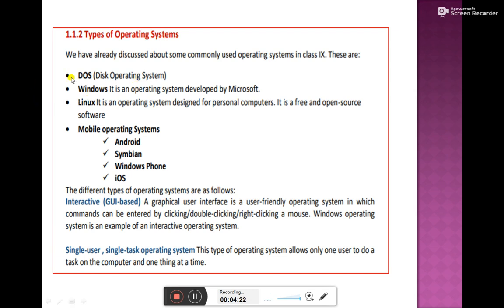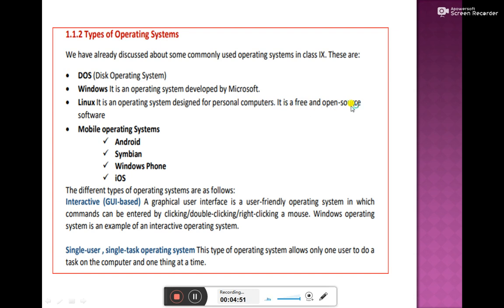The second type of operating system is the Windows operating system, which we are using nowadays, with all the graphics, images, icons and windows. Next is the Linux operating system. It is designed for personal computers. It is free and open source software. Yes, Linux can be downloaded free of cost from the internet.